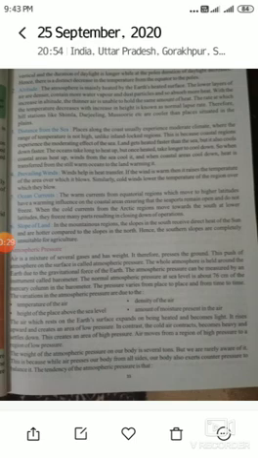The atmospheric pressure can be measured by an instrument called a barometer. Whatever the instrument used to measure the atmospheric pressure, that instrument is known as a barometer. The normal atmospheric pressure at sea level is about 76 centimeters of the mercury column in the barometer. The pressure varies from place to place and from time to time.